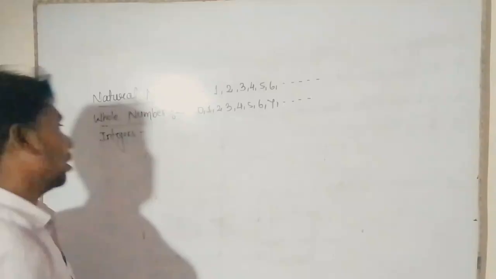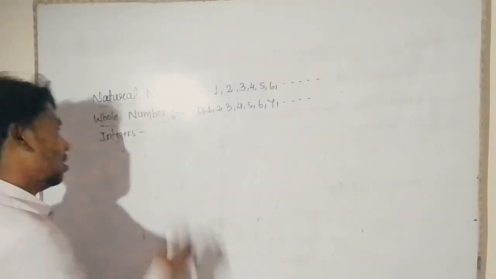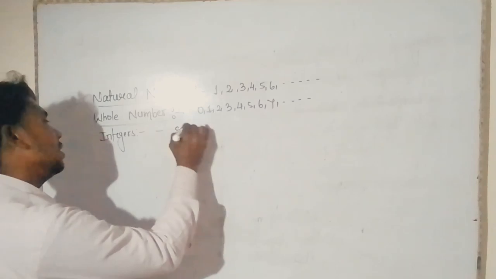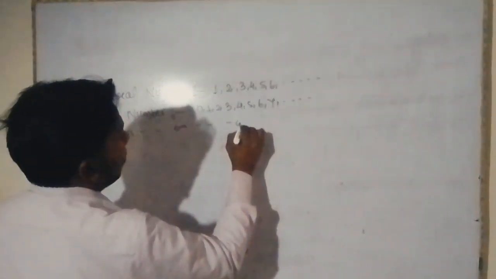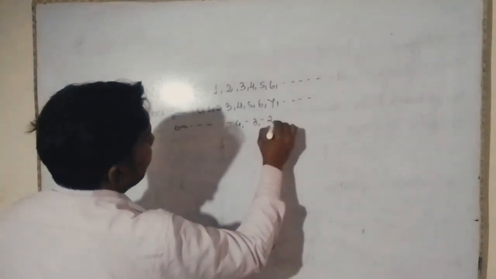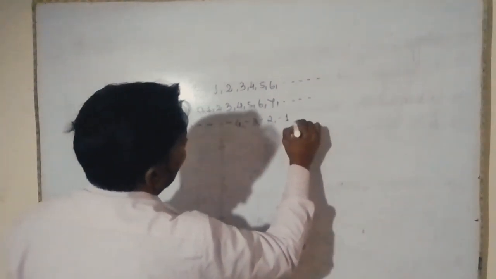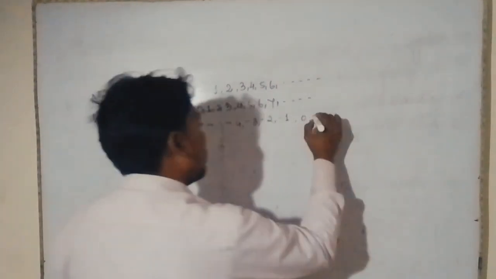Integers: the numbers between negative infinity to positive infinity are called integers.